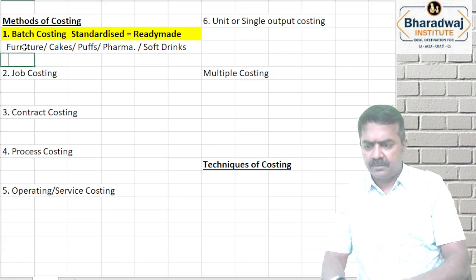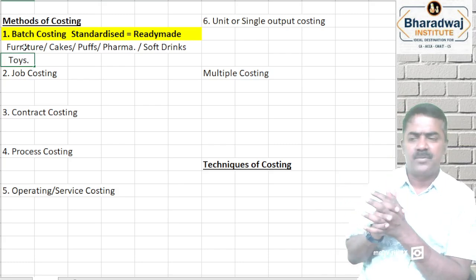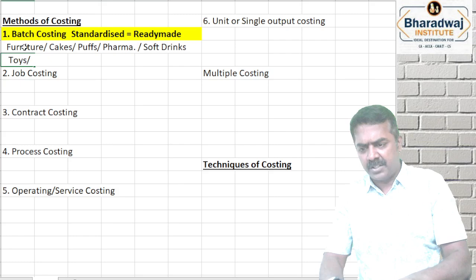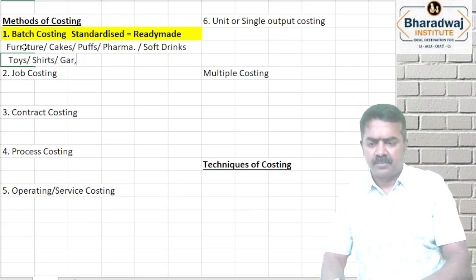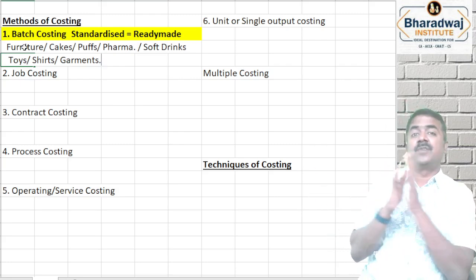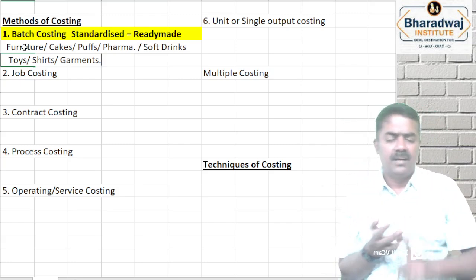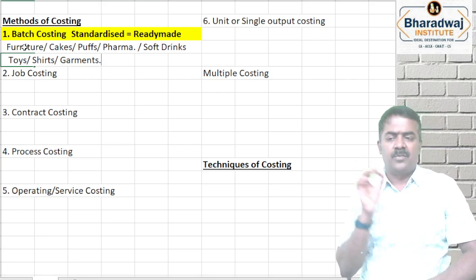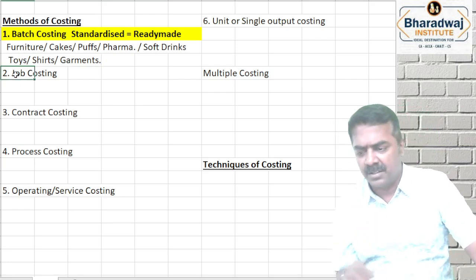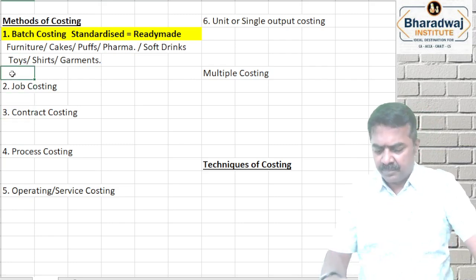Pharmaceutical industries, soft drinks manufacturers, toy making. Do they make one tie or a batch of ties? Batch of ties. Ready-made shirts or ready-made garments. Will they make one shirt or a batch of 100 shirts? A batch of 100 shirts. Clear? Wherever you find a standardized product or ready-made product, they use the batch costing method.